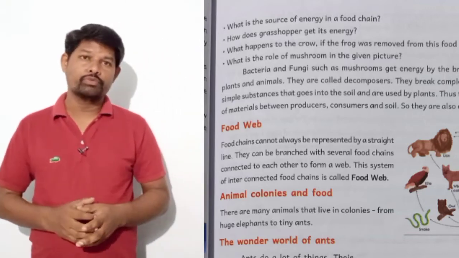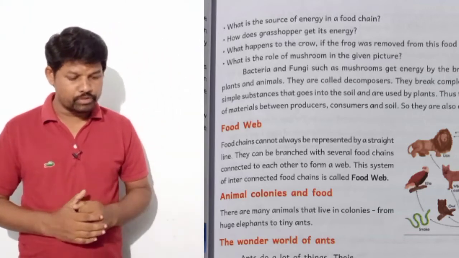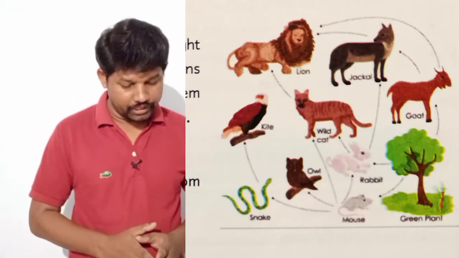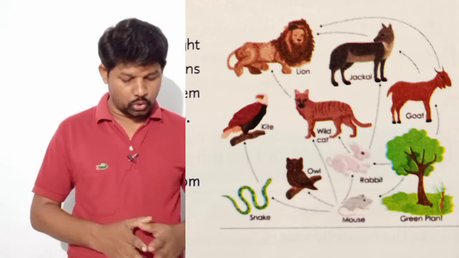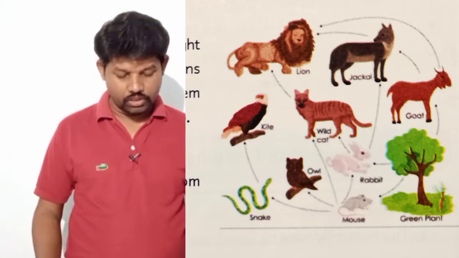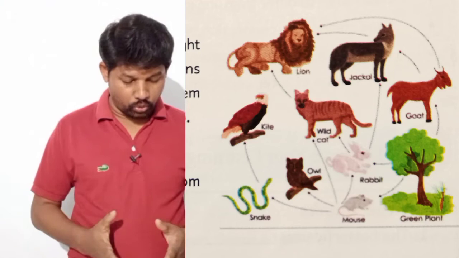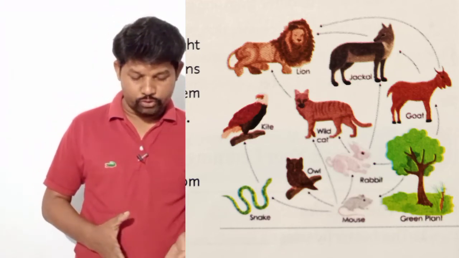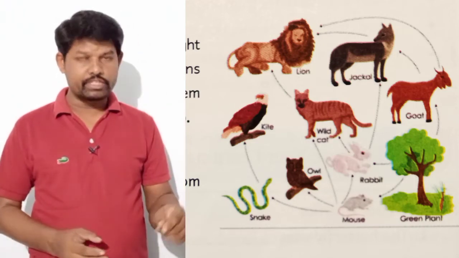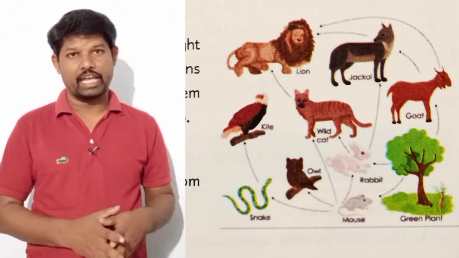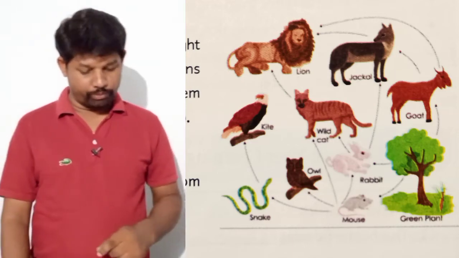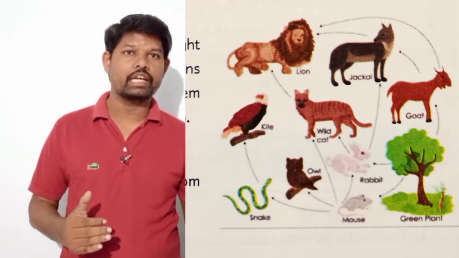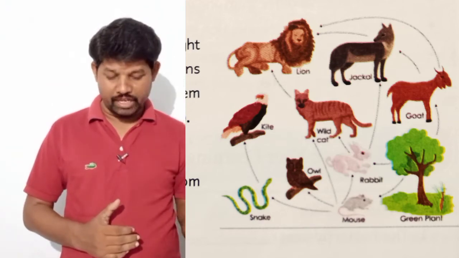And what is a food web? If you observe the figure, here we can observe lion, jackal, goat, wildcat, eagle, owl, rabbit, mouse, green plant, snake, etc. There are arrow marks from one animal to different animals. So what is a food chain? There is a chain-like relation. And what is a food web?